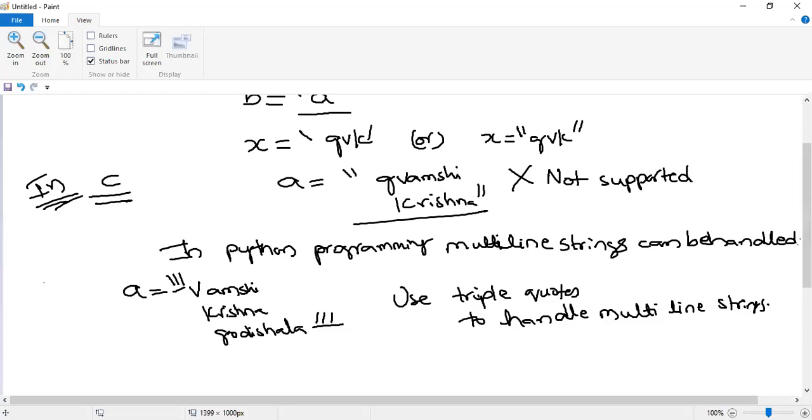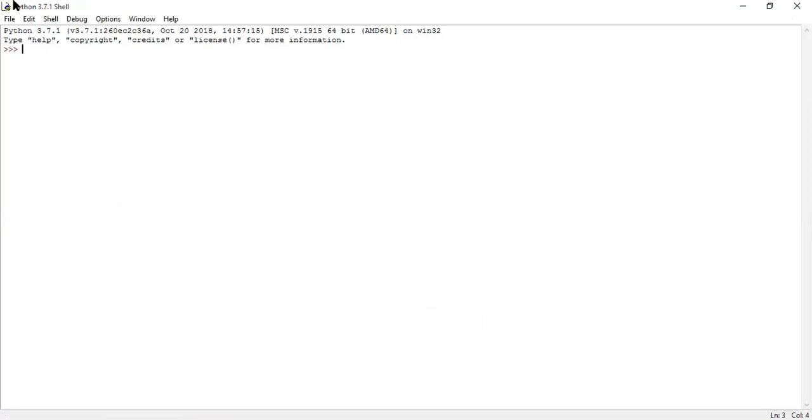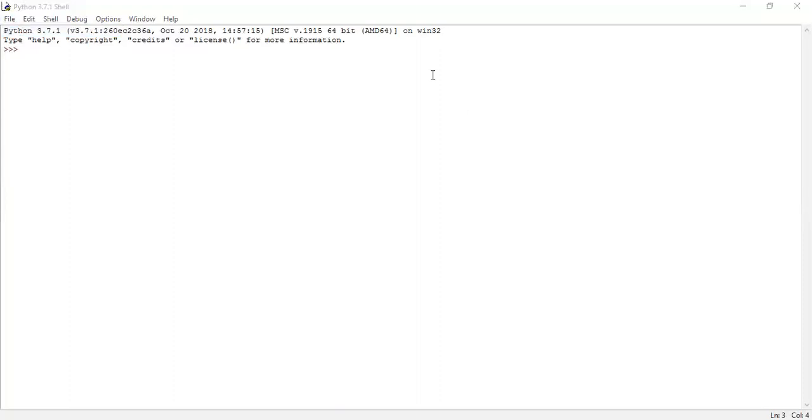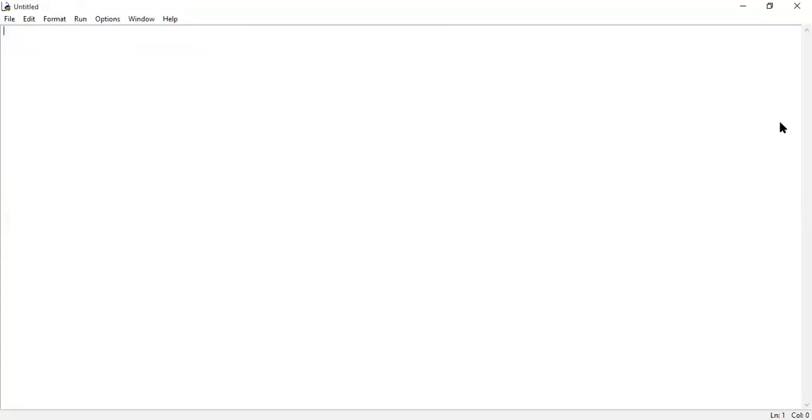I will show you one example related to strings in Python programming language. Open the IDLE. Are you able to see the shell? Yes, sir. So how to write the logic? Go to the file menu, click upon it. Here you can find the new file option, click upon it. It opens an untitled window. Are you able to see the untitled window? Yes, sir. Here you can write the logic.